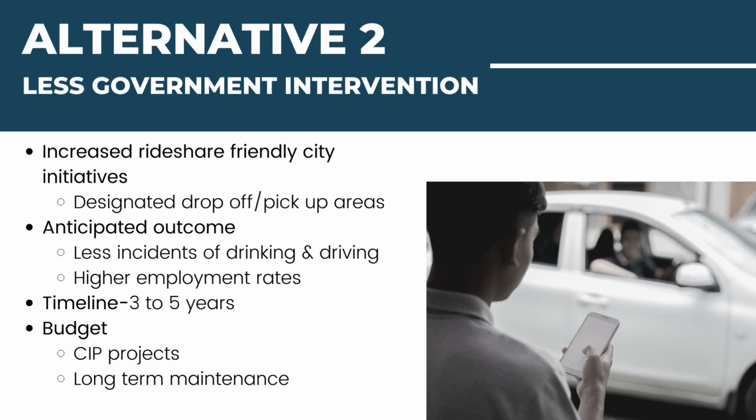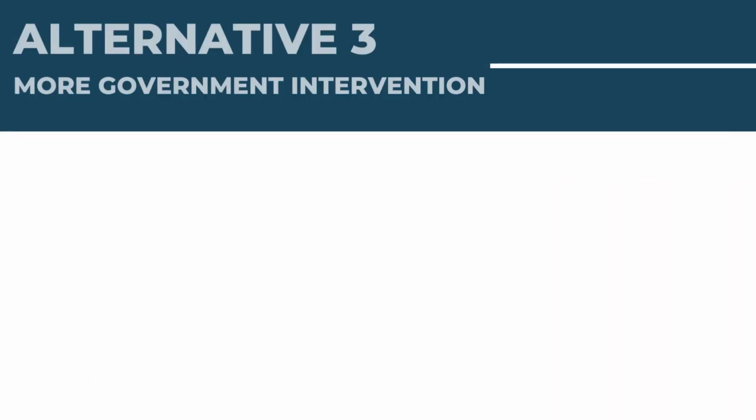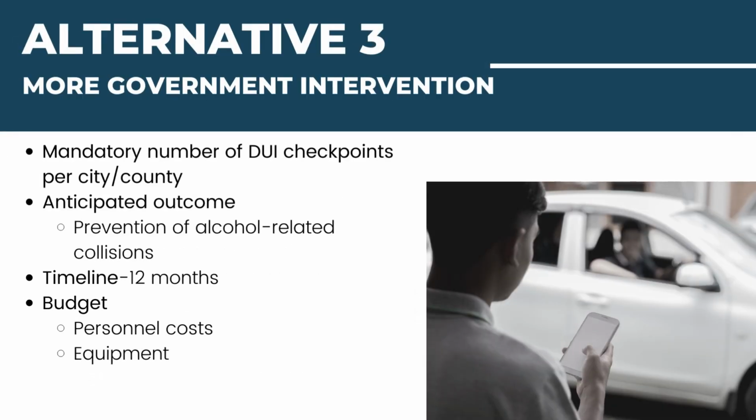This is going to be related to what government can do by privatization, using some private companies to implement this policy. Taking a look at alternative 3, where we're going to see more government intervention, will be a mandatory number of DUI checkpoints per city and county.